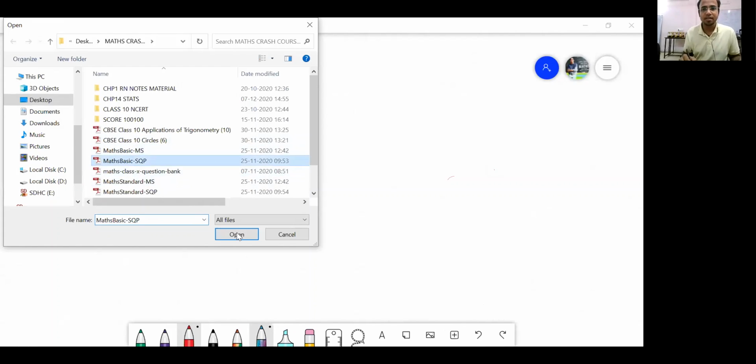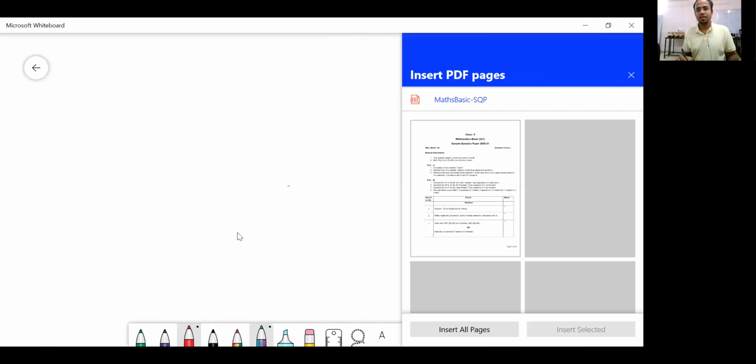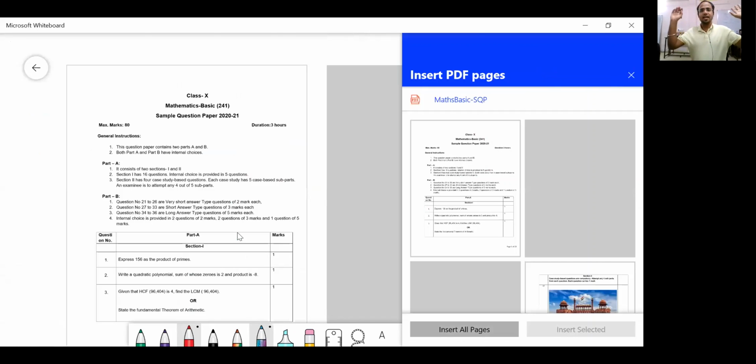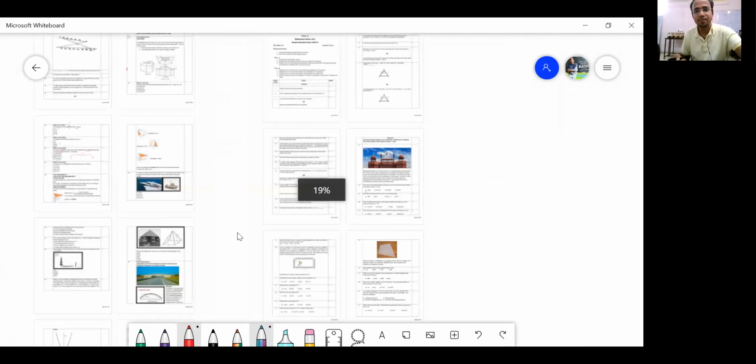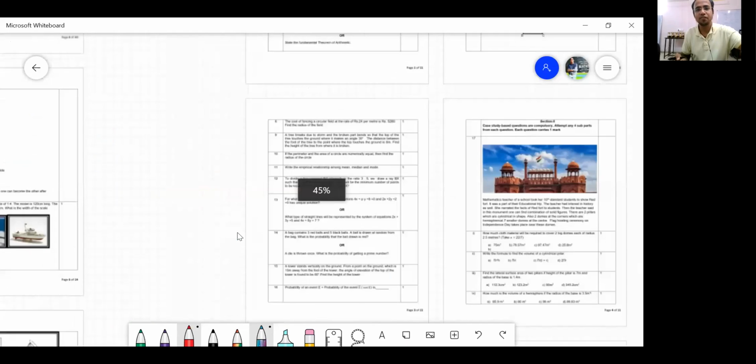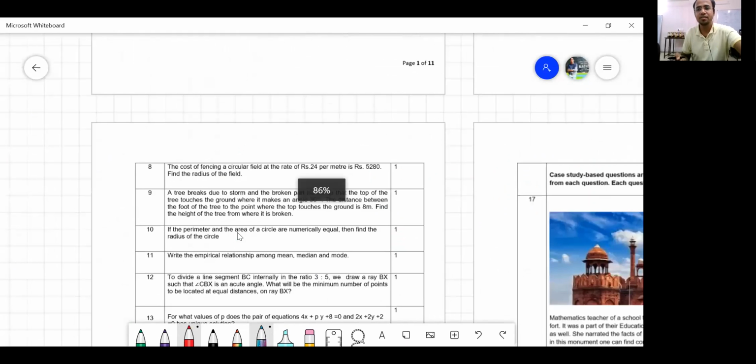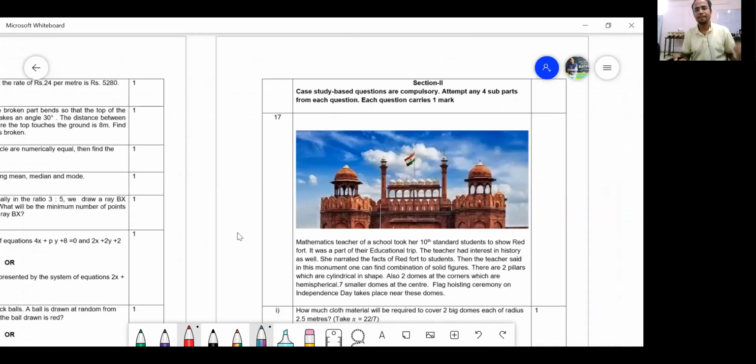So here comes the basic one. Yes. Can you see the basic paper, my dear students? Taj Mahal wala. Very famous diagram. It has become now a celebrity diagram, 17th. Yes.